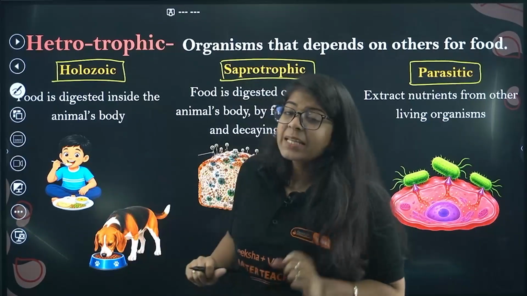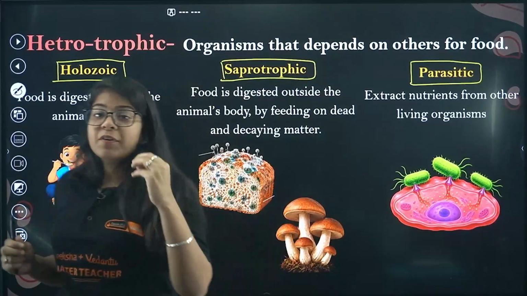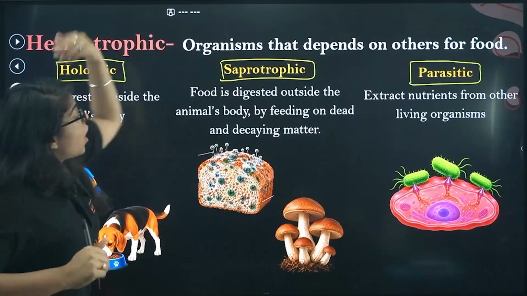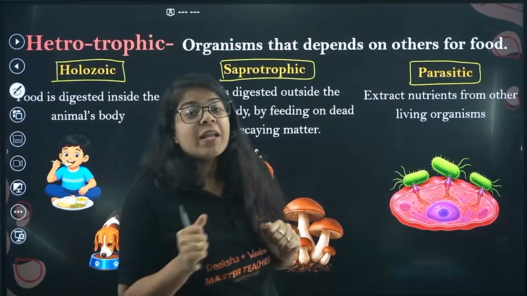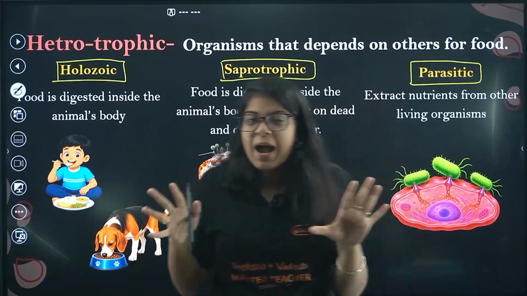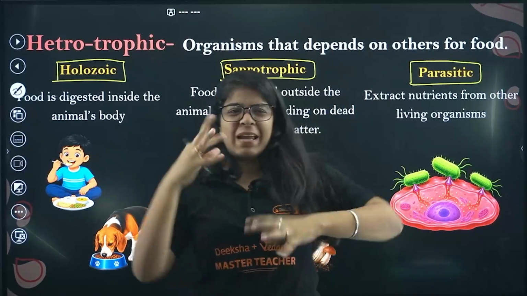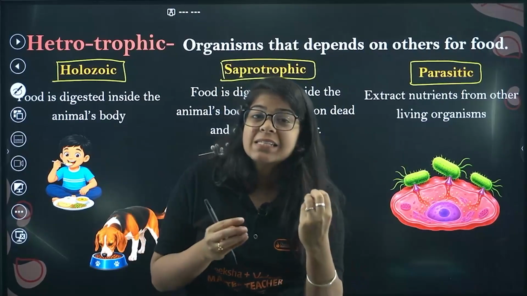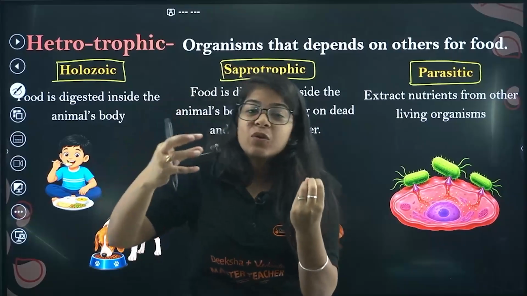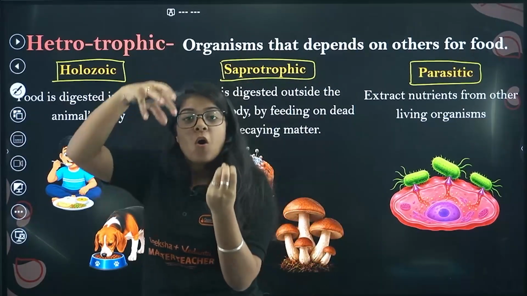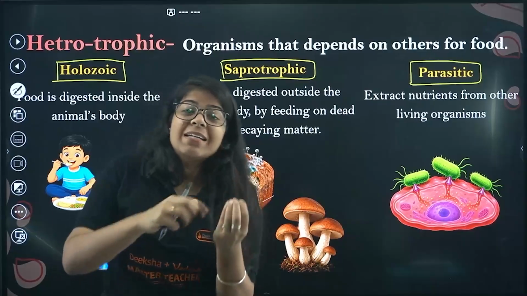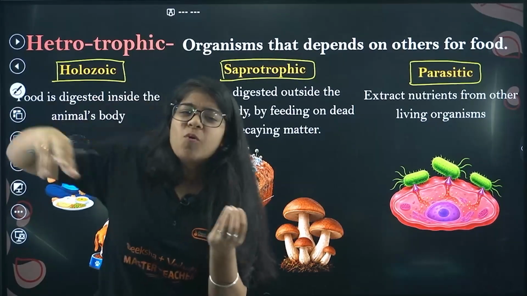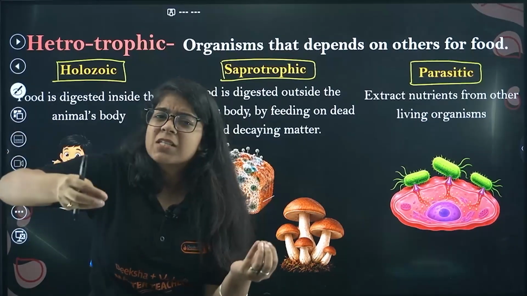Then we talk about saprotrophic nutrition. Food is digested outside the animal's body by feeding on dead and decaying matter. Have you seen bread that goes bad and you've seen the yeast piling up on it? That yeast is taking its food from the bread. The yeast is not swallowing the food. It is digesting the food on the body of the bread. And once digested, it gets full.